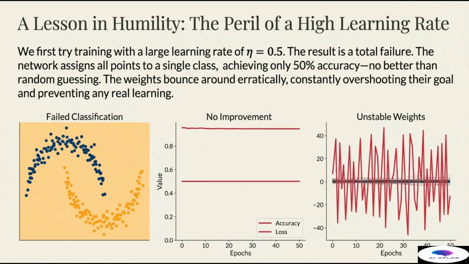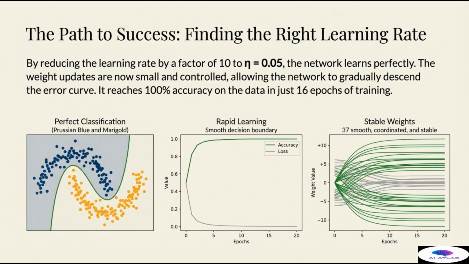The lines representing the 37 weights are bouncing around erratically, constantly overshooting their goal, spiking to high positive and negative values. This is the consequence of a volume control set too high. The large learning rate causes the weight updates to be too massive, constantly throwing the system out of equilibrium. The network is correctly calculating the gradient, but it's taking such large steps that it can never settle into the optimal solution, preventing any real learning from taking place. Fortunately, the solution is simple, and it leads us onto the path to success, finding the right learning rate.